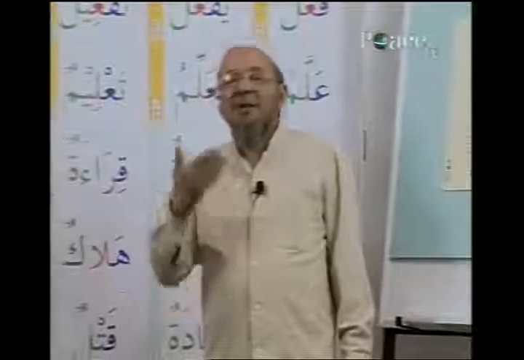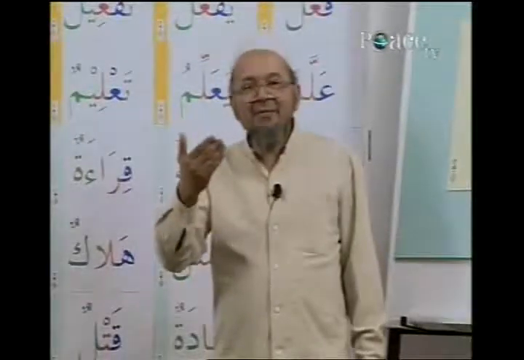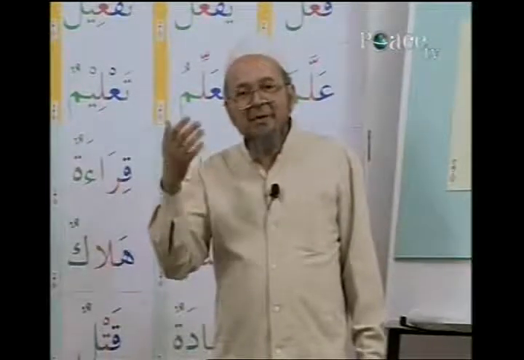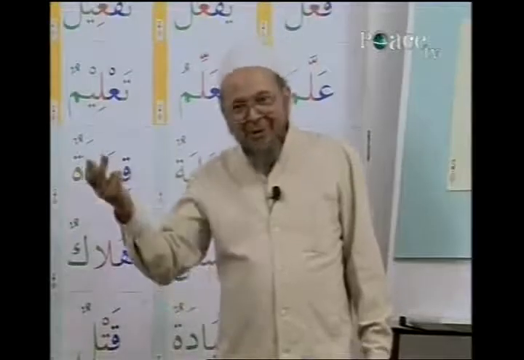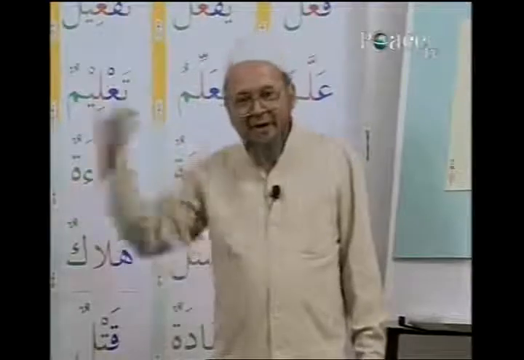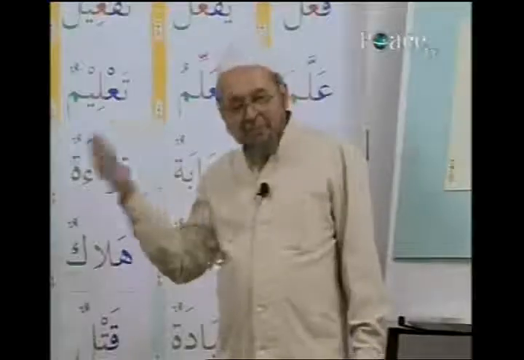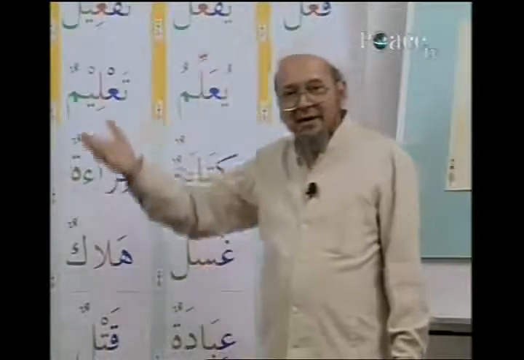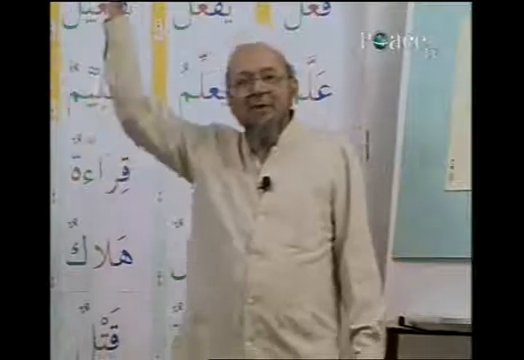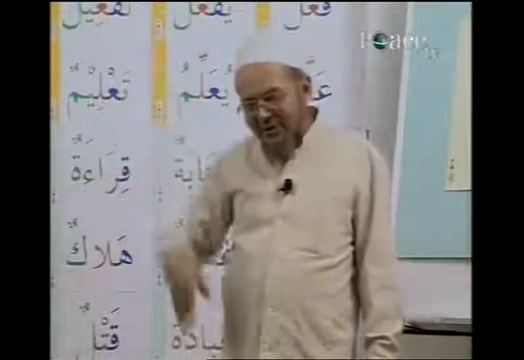So, for example, once the third derived form comes, we will say Perfect 3, 3M1, like that. Perfect 4, 3M1. Perfect 5, 3M1, and so forth. Imperfect 1, like that. Imperfect 2, imperfect 3, imperfect 4, imperfect 5, imperfect 6, and so forth.